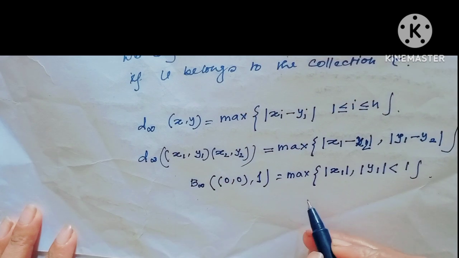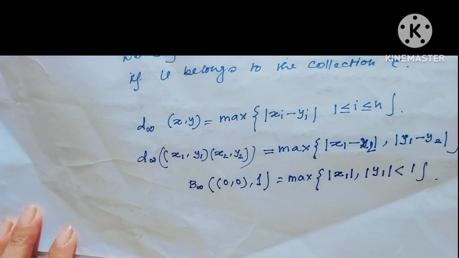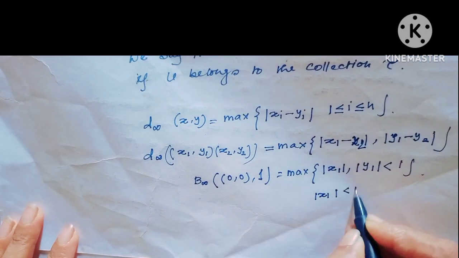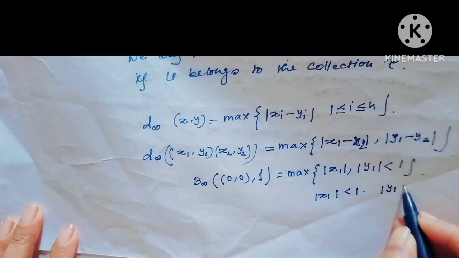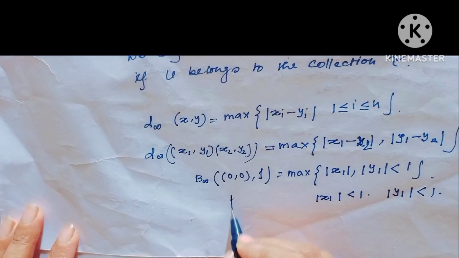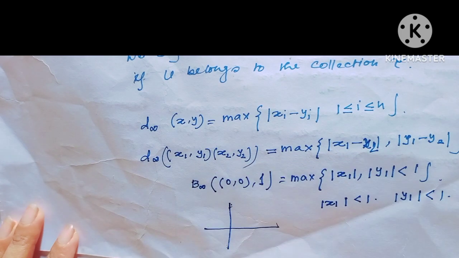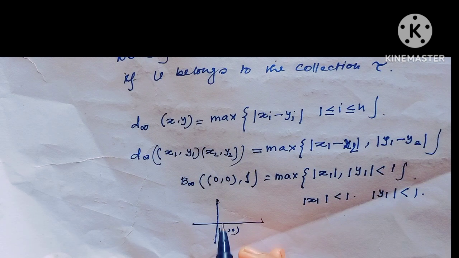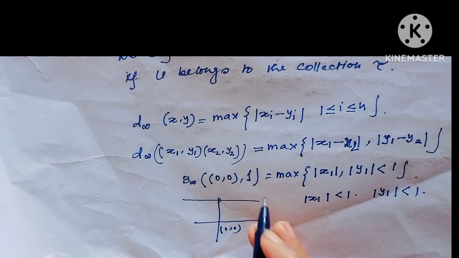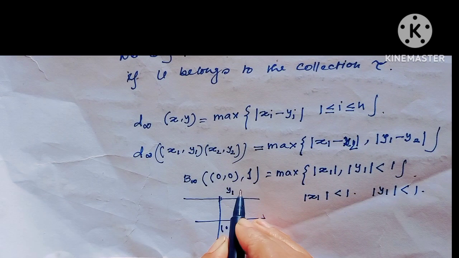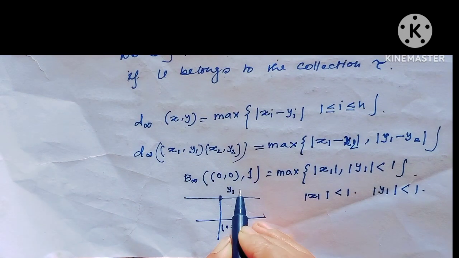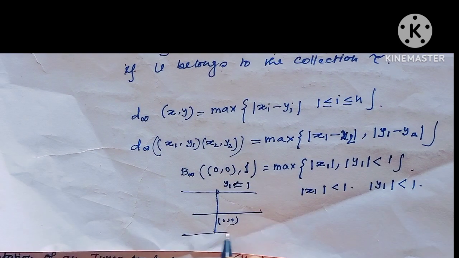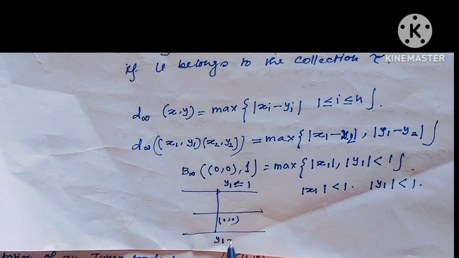and the picture would be such. That implies modulus of x1 less than 1 and modulus of y1 less than 1. Here the center is (0,0), this is y1 equal to 1 and this is y1 equal to −1.